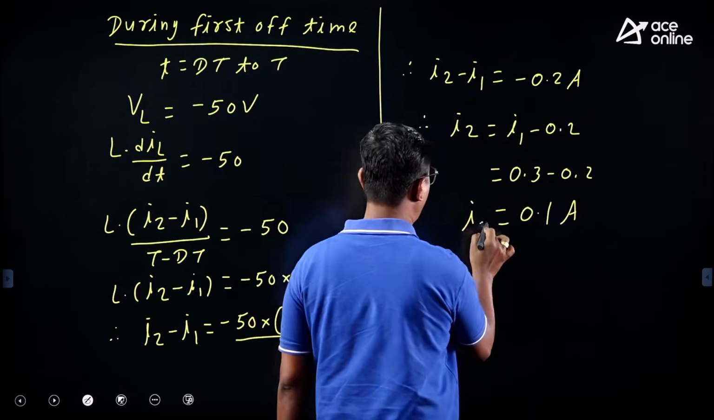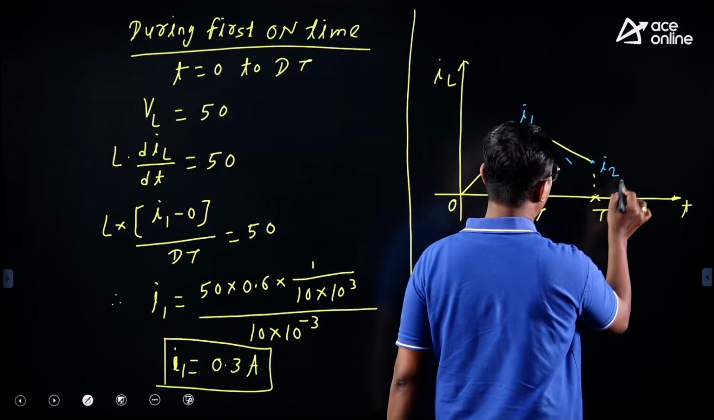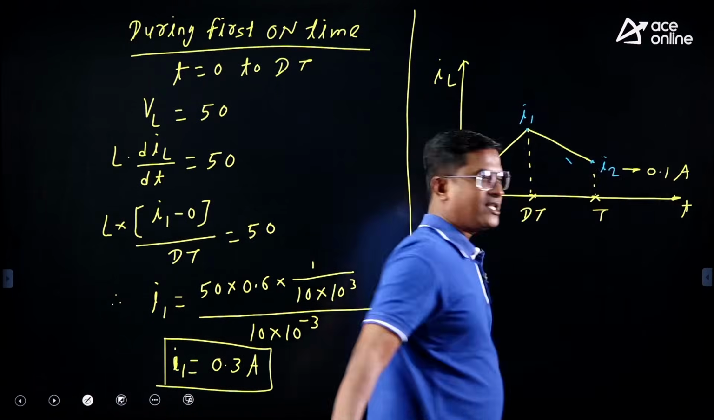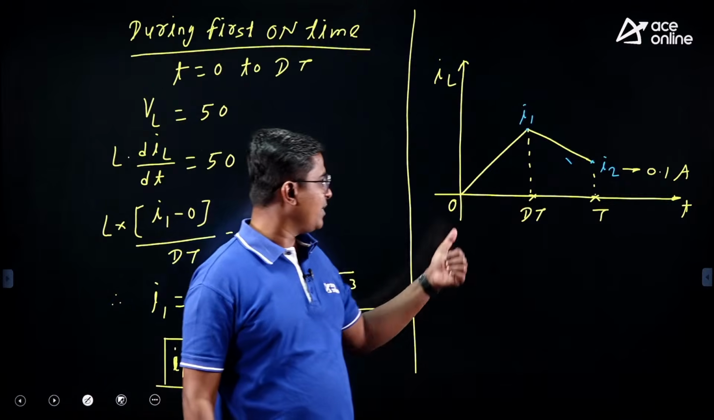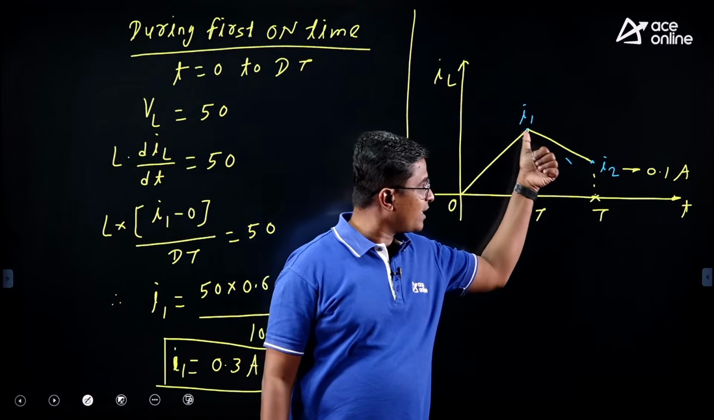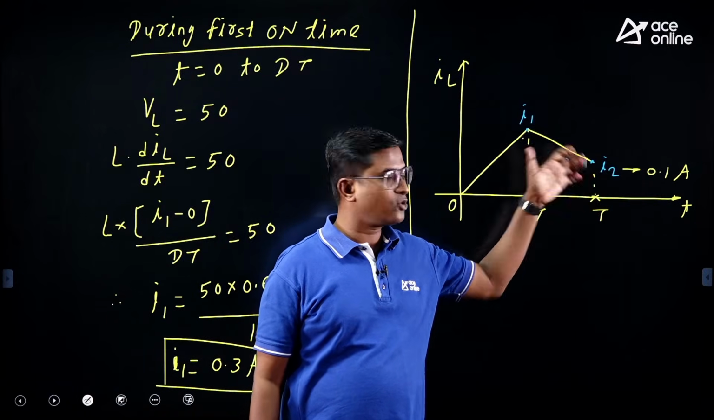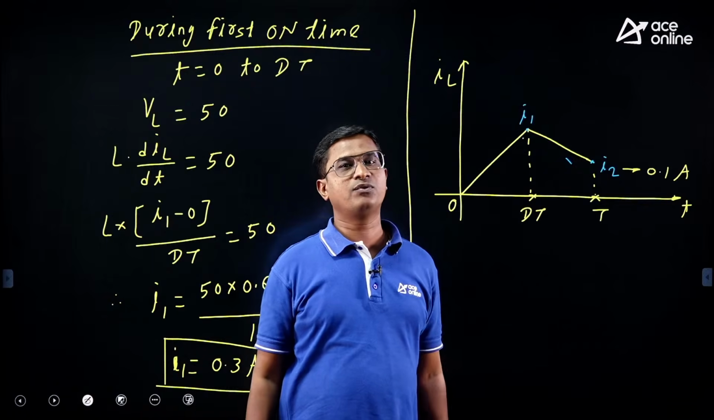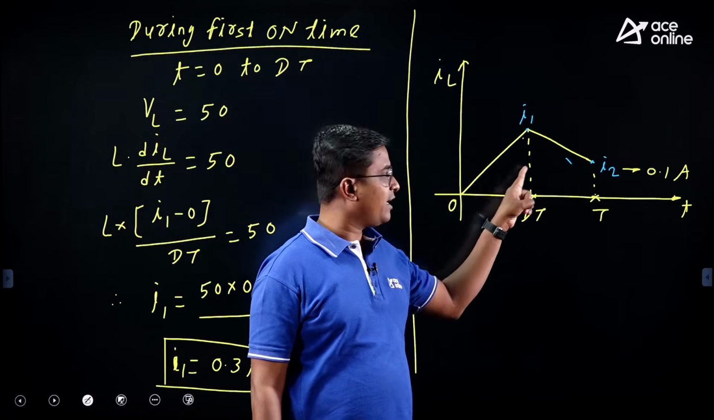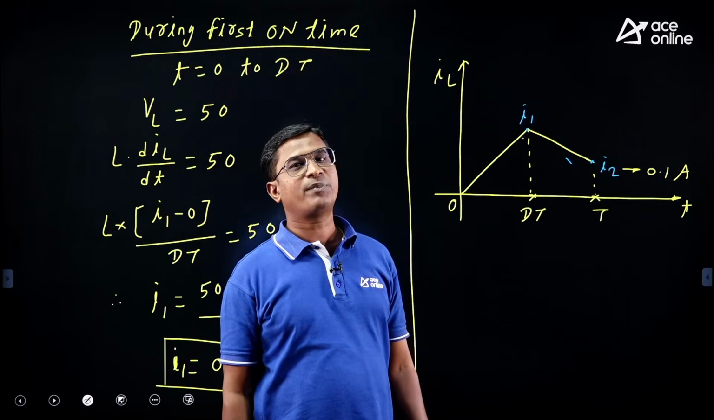Means I2 is 0.1 ampere, right? Here my I2 value is 0.1. So what is happening here? During the first on time inductor current increases from 0 to 0.3. During the first off time my inductor is releasing energy but current is not coming to 0. Current is reaching which value? Only 0.1 ampere, right? Means whatever energy is stored by the inductor and energy released by the inductor are not equal. So that's why it is unstable operation.